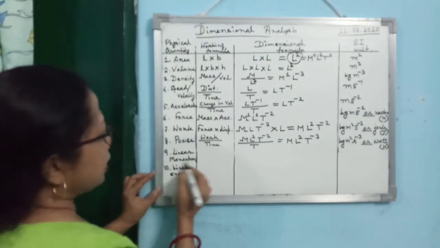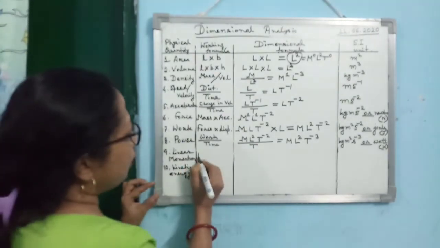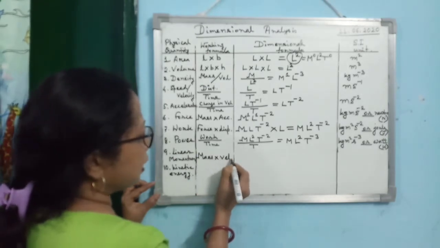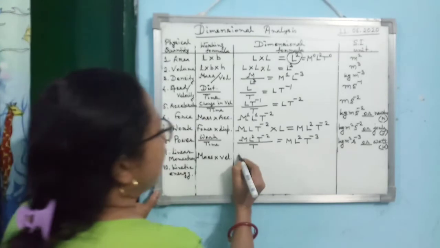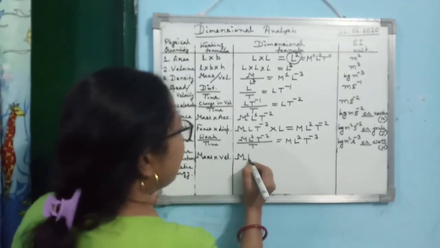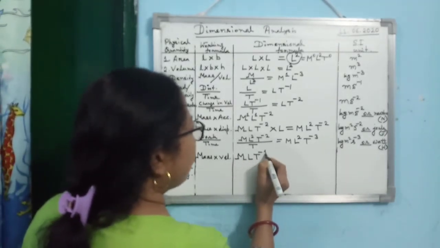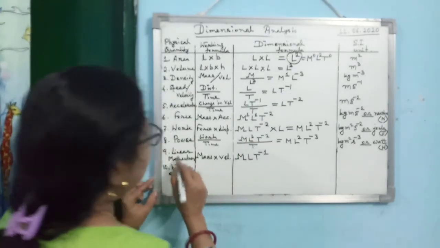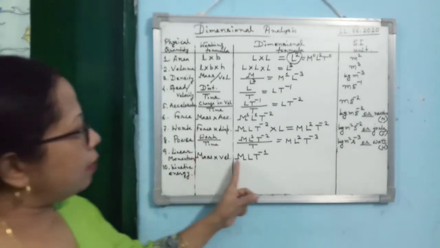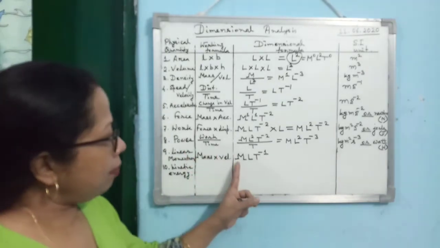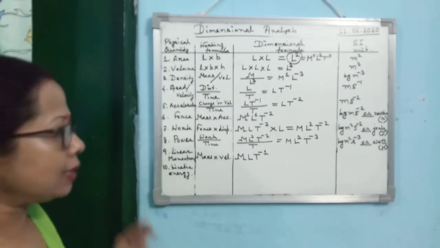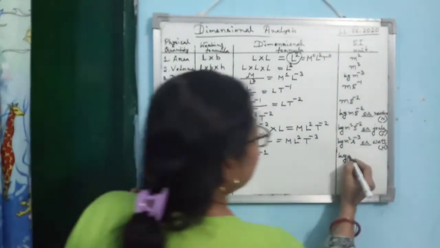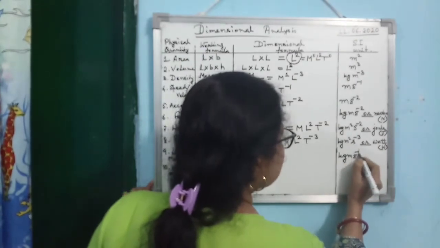The next one is linear momentum. Linear momentum is defined as mass into linear velocity. So mass is M and velocity is L T to the power minus 1. So what is the dimension of linear momentum? Dimensional formula M L T to the power minus 1. So what will be the SI unit? kg meter per second.